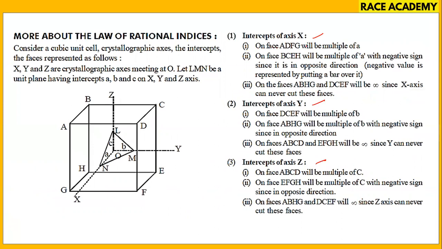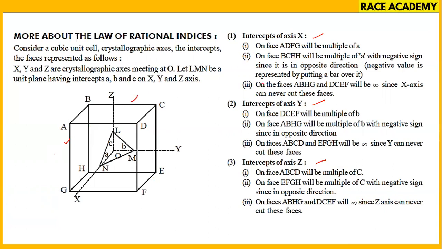Take one face ADFG. This is the face. ADFG is the face they're discussing, and the opposite face BCEH, the backside one.